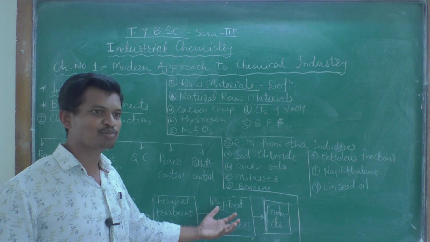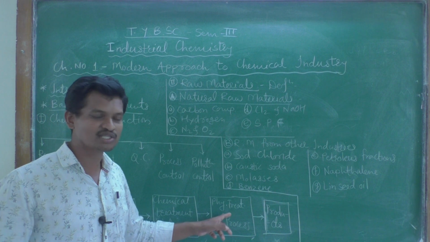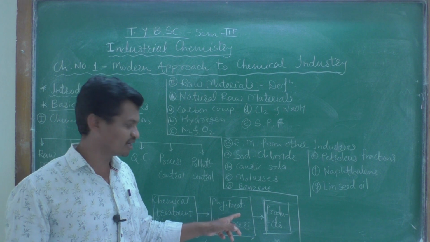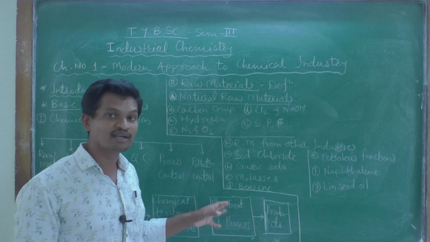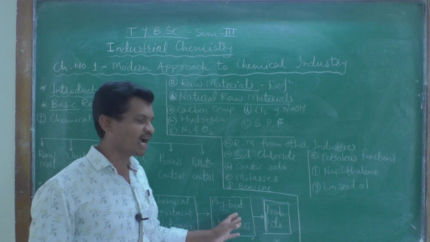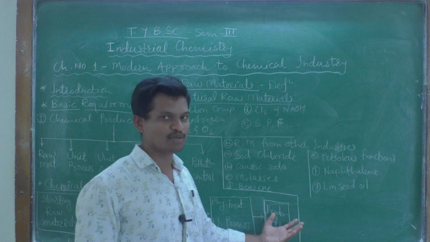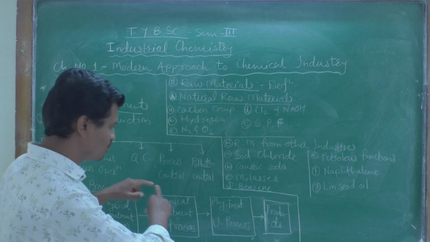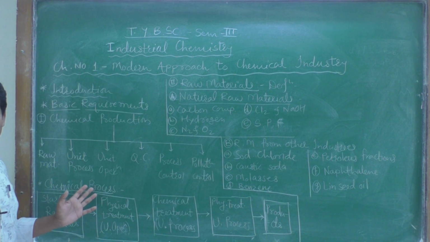But this desired product is not isolated in this state. It is not separated. So separation, purification, such processes are done in this category, and after this separation or purification we get our desired product. So this is all about a typical methodology for a chemical process.